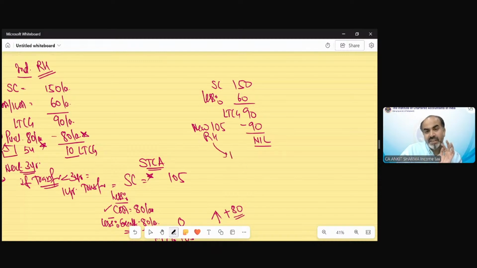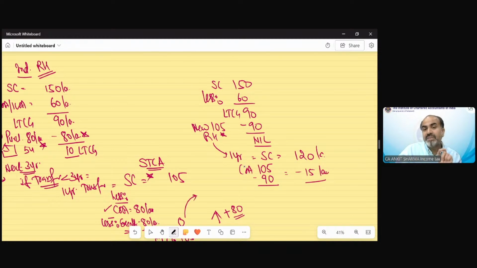Now this asset has been transferred within 1 year, and suppose the sale consideration is 120 lakh. Again, the cost of acquisition was 105 lakh, not 90. But how much benefit has been taken due to this? Only 90 lakh rupees of exemption. So the balance cost needs to be deducted from here. It does not mean that the cost will always be zero. Cost will be zero only in those conditions in which the cost and the exemption were equal. But if the cost is higher and the exemption was less than the cost, then the balance would be allowed as your cost of acquisition.